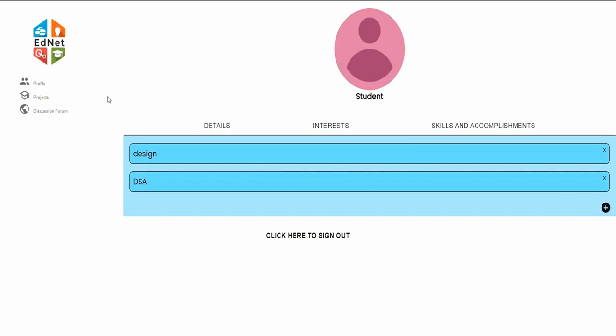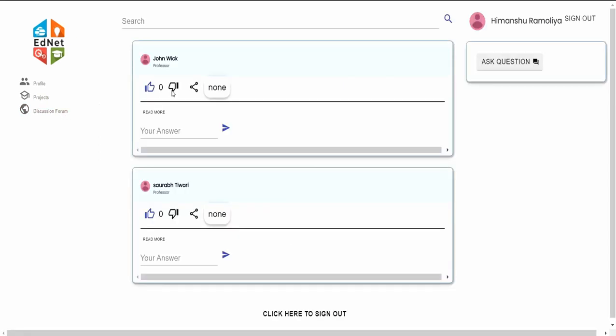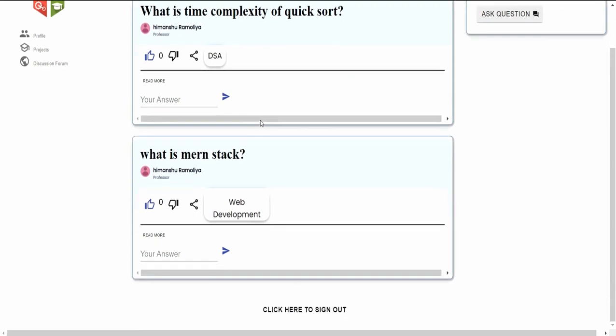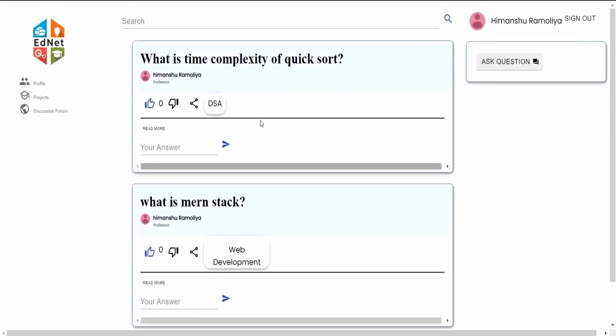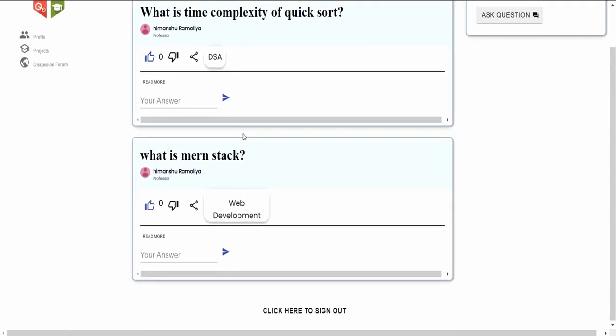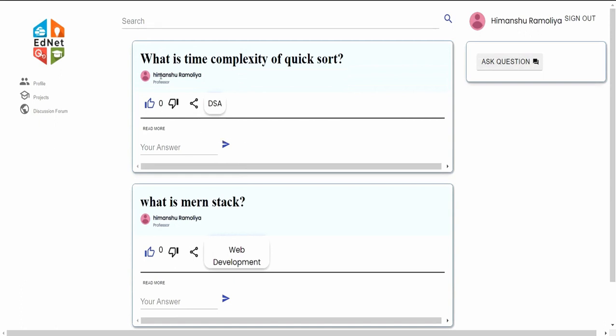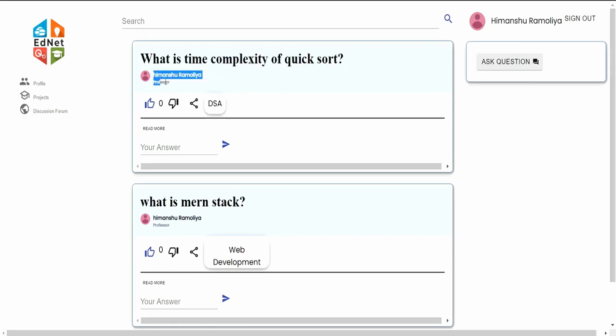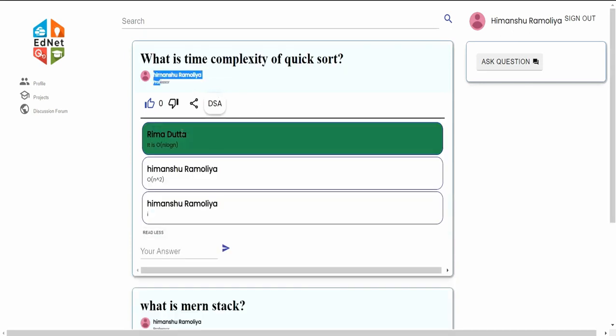So now let's look at the discussion forum. The discussion forum has several discussion questions asked by either students or professors. Here are two examples shown to us. The first question is, what is the time complexity of quick sort, asked by the professor, and several answers were given by the professor and the students themselves.